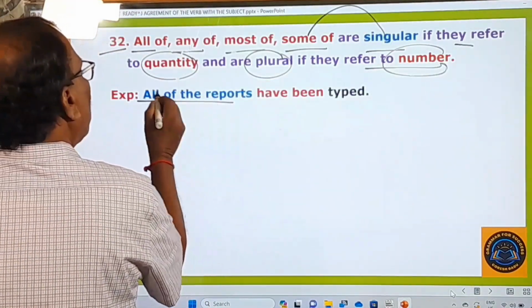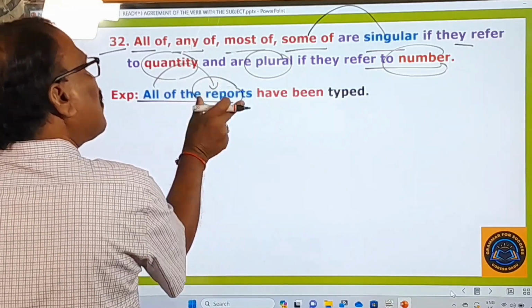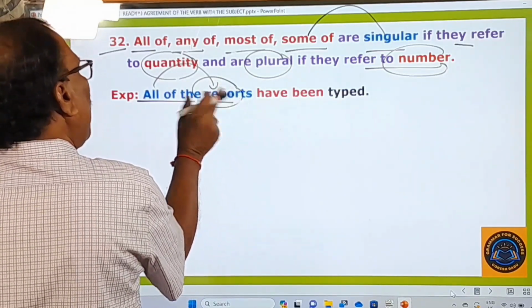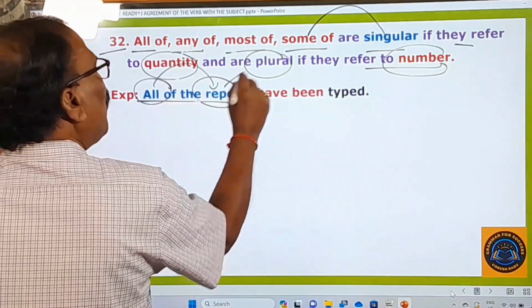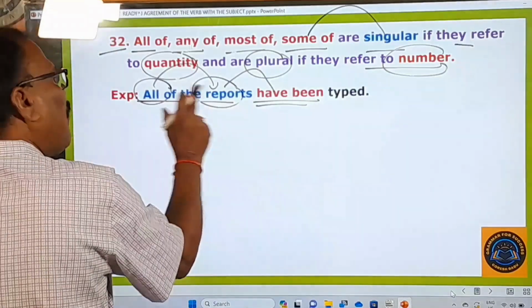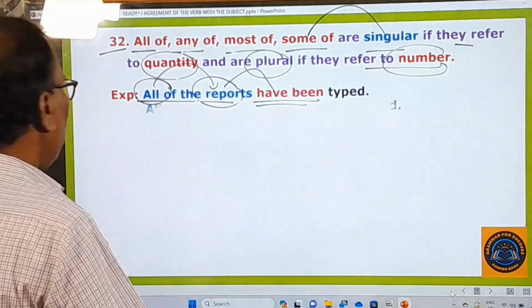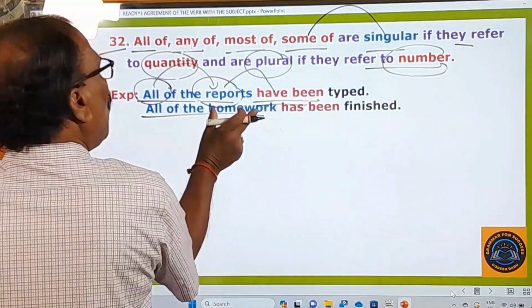All of the reports, okay, it is indicating the number. Reports, a plural word, is usually given along with all of. Therefore we have used a plural verb after that, and that's why all of the reports have been typed. That's all. Very easy. And then let us see, all of the homework is what?